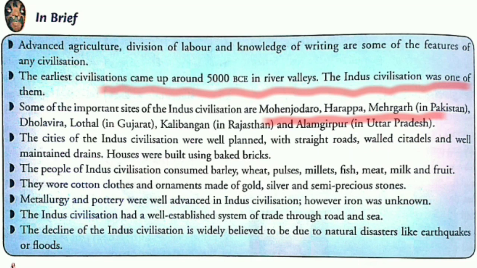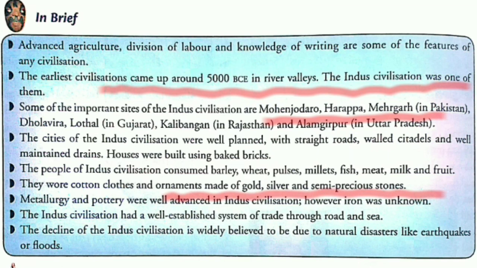The cities of Indus civilization were well planned with straight roads, walled citadels, and well maintained drains. Houses were built using baked bricks. The people of Indus civilization consumed barley, wheat, pulses, millets, fish, meat, milk, and fruits. They wore cotton clothes and ornaments made of gold, silver, and semi precious stones.